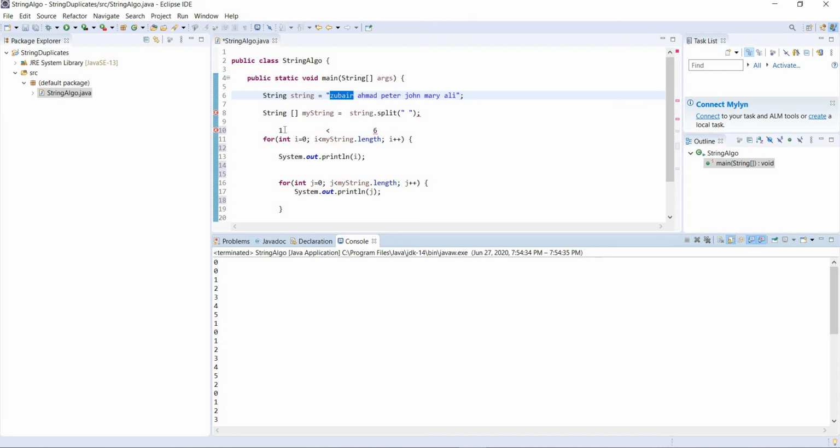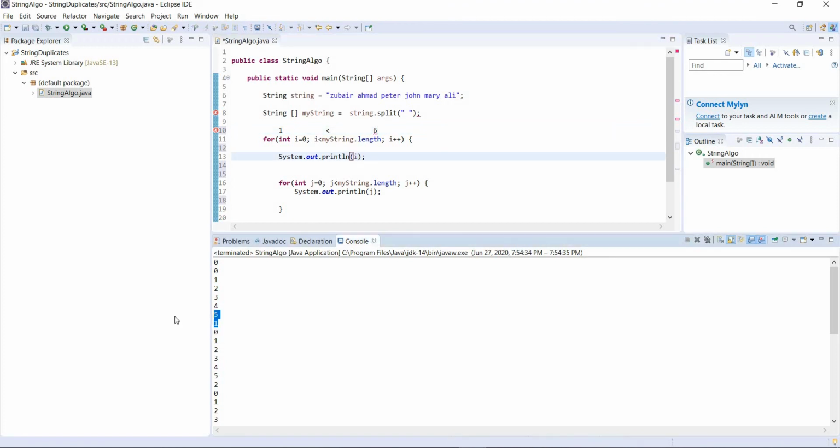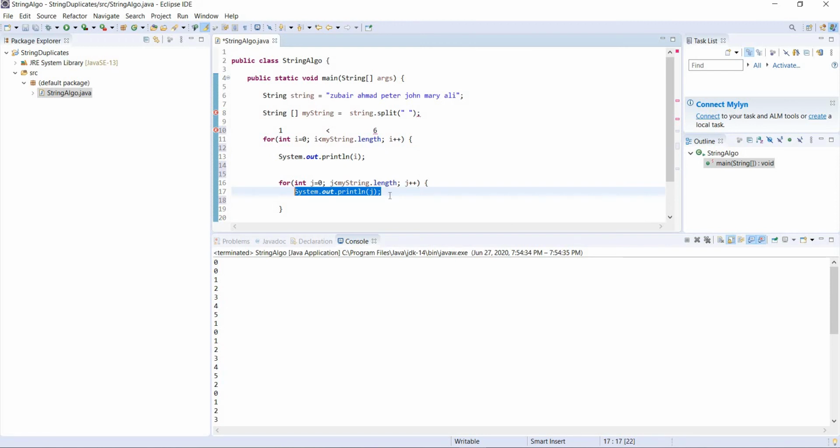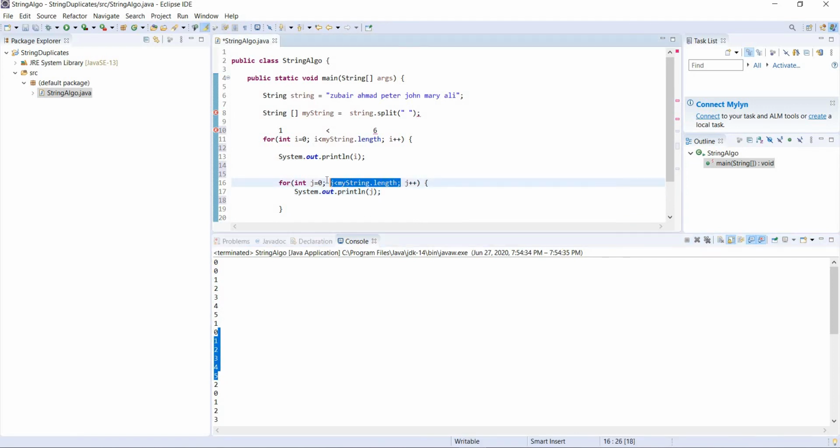The next step, when i is 1, i is less than 6, the condition is true. Now we have not 0, now we have 1. So what this 1 is going to do is come over here until it is going to print j. The same process will be repeated. You see, the j will print with 0 1 2 3 4 5. When the condition is false, it will go back up.